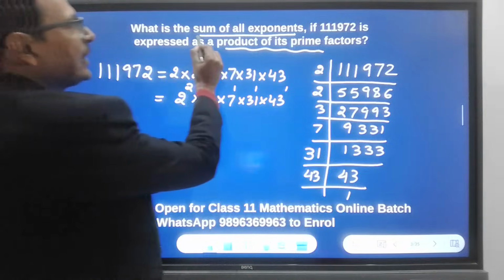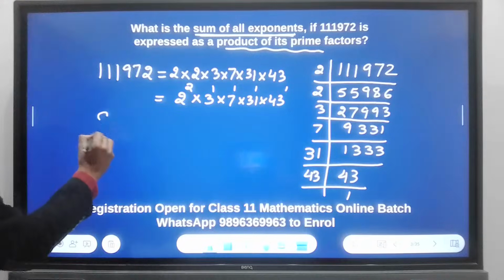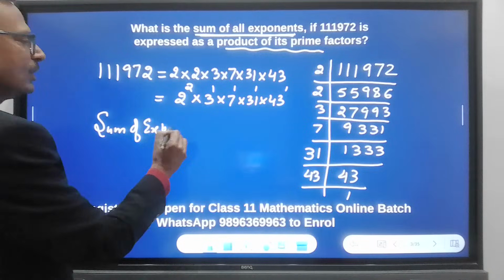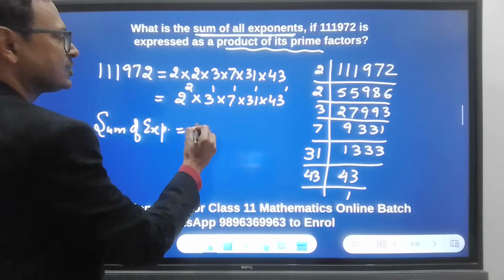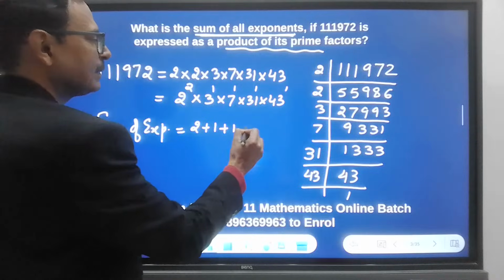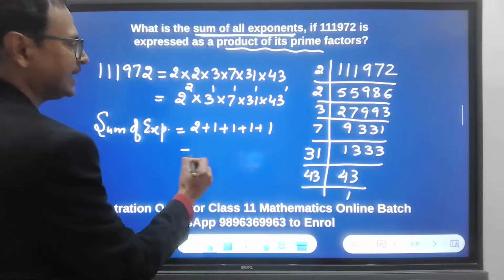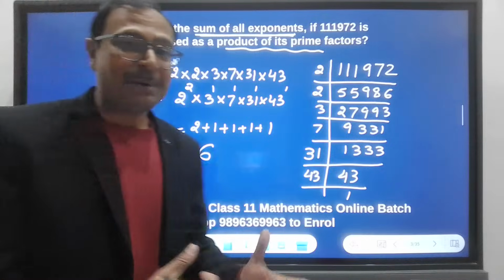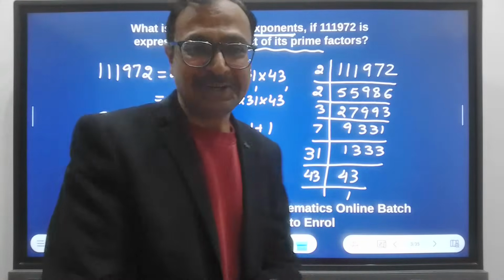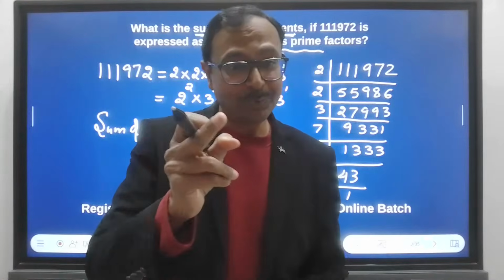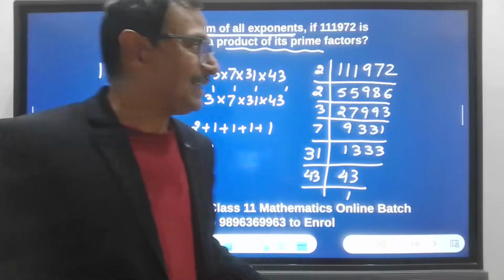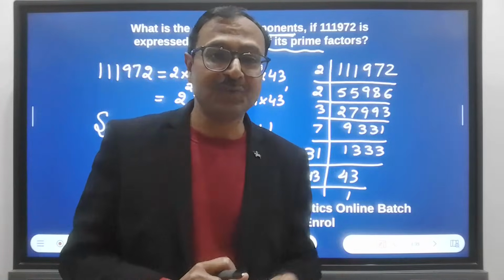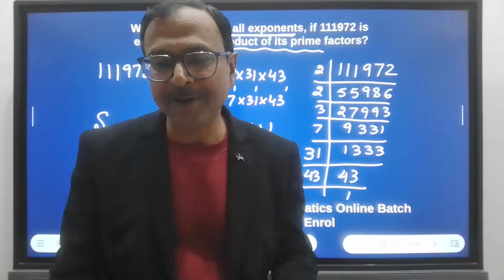So he's asking us to find the sum of all exponents. So the required sum of exponents will be equal to what? Look at all the exponents: 2 plus 1 plus 1 plus 1 plus 1, and the answer is 6. Now this can be a 2-mark question, but if it comes in a 3-mark question, in a flash you will lose 3 marks, because there are these hidden big prime factors which are very difficult to spot.